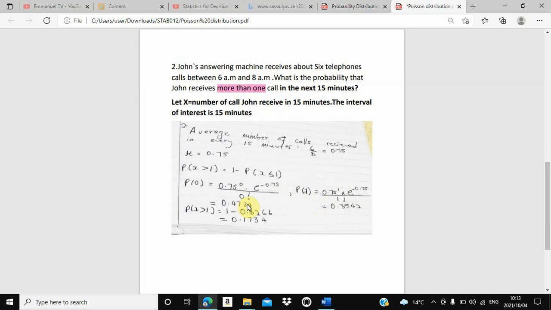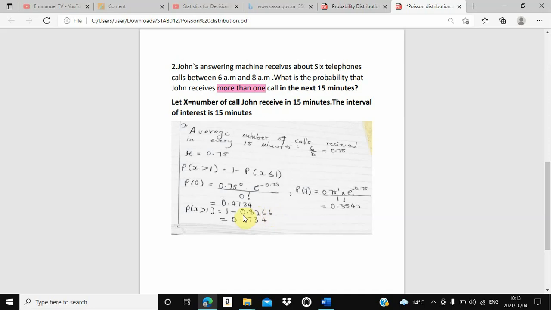Now, since they said just receives more than one call, what is the probability? That more than one call will be received, not 0 calls, not 0 and not 1, more than 1. We are going to add them. The answer that we are going to get, we are going to subtract it from 1. The answer that we are going to get, that is the probability that they want. That's why we said the probability of x greater than 1, more than 1, is equal to 1 minus